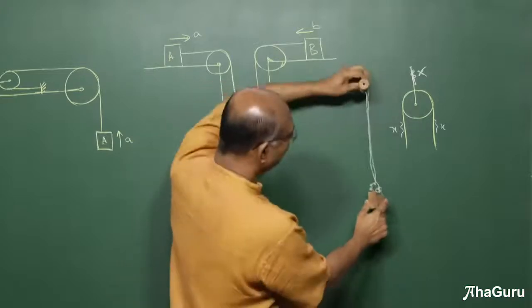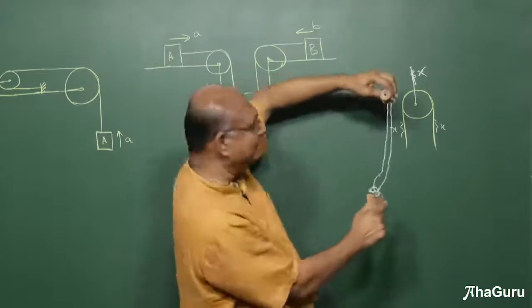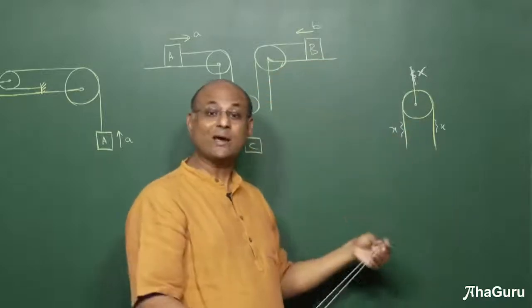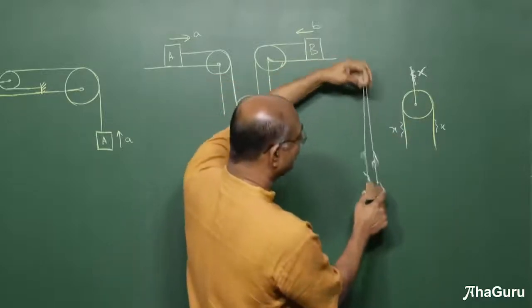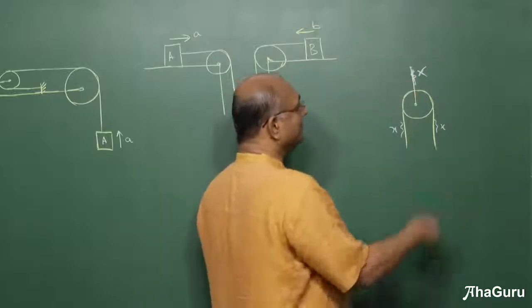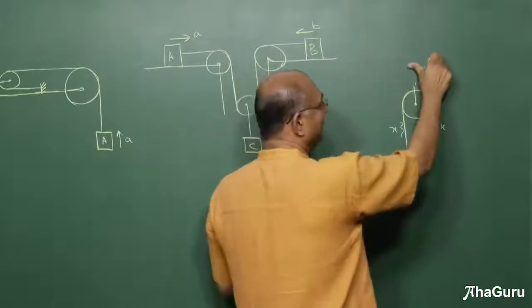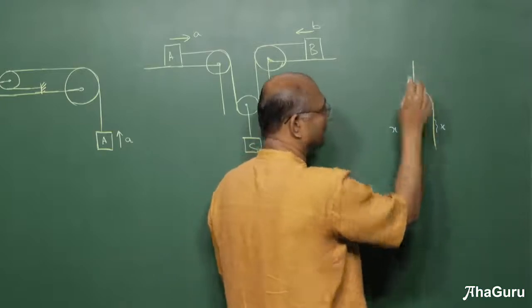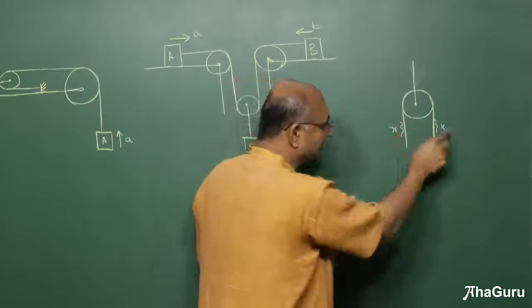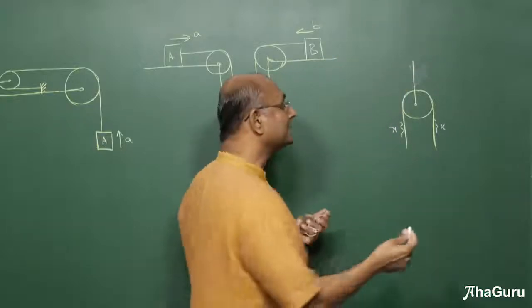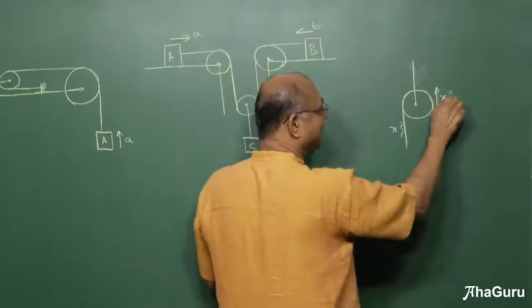Now similarly, if I now have slacks on both sides and I lift the pulley up, what do you think will happen? It will destroy slack on both sides. So if I had X and X and the pulley moves up by X, the reverse will happen. So just reverse this entire thing. So what I'm asking you to do or imagine is that I have a slack of X and X. So right, so here is the rope. I have X and X slack here. I grab this pulley and lift it up. By how much? I lift it up by X.